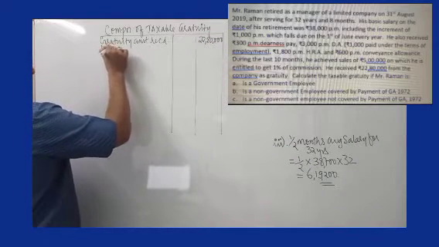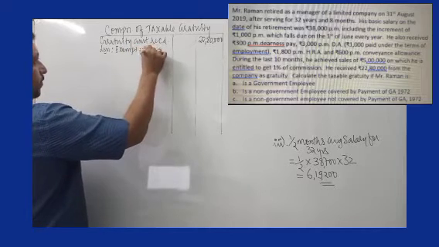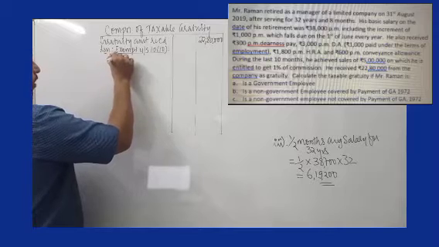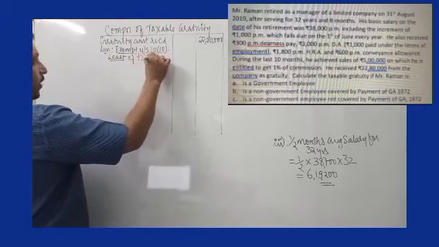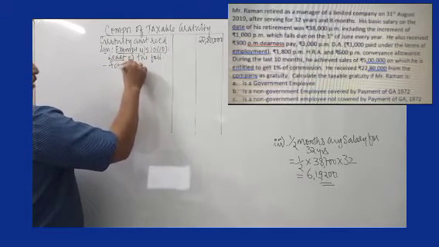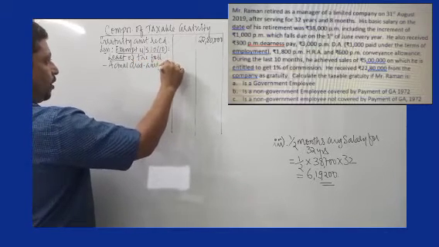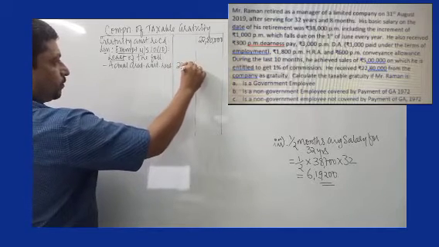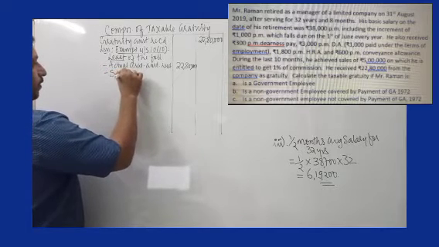Then I write less exempt under section 10, subsection 10, least of the following. First criteria is actual gratuity amount received. Actual gratuity amount received is same, 22,80,000. Next we talk about statutory limit.